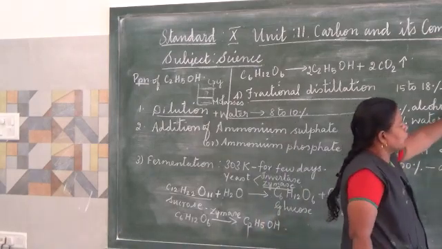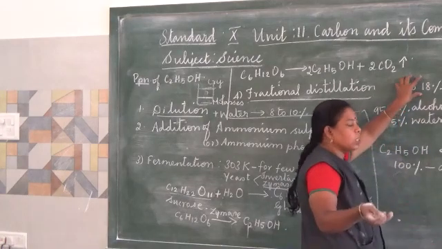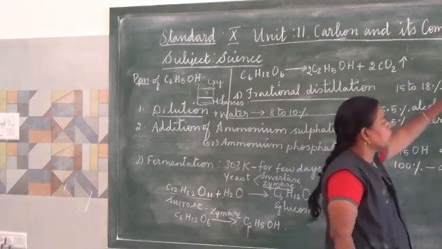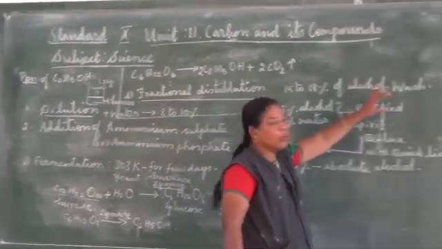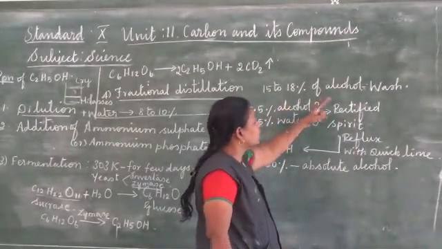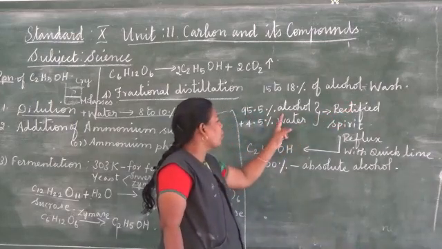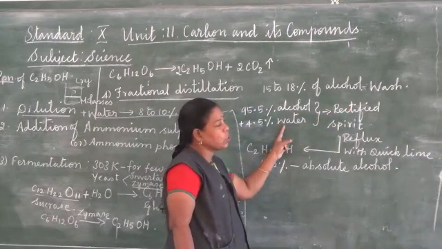Wash contains only a low percentage of alcohol. To enrich the alcohol percentage, the wash is subjected to fractional distillation. This gives 95% of alcohol with 4 to 5% of water.